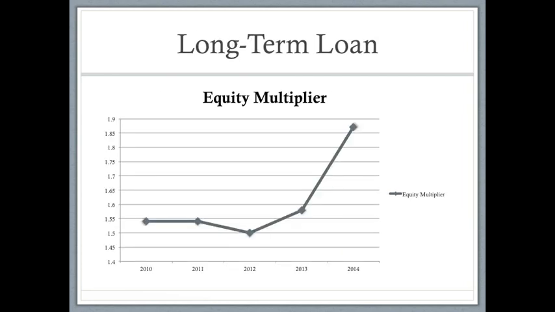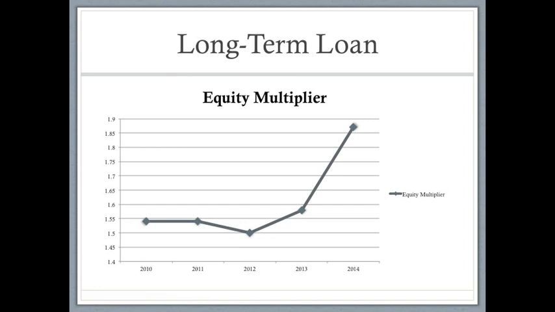Long-term ratios are intended to show firms' long-run ability to meet their obligations. For Apple, I looked at the financial leverage ratio called equity multiplier. The equity multiplier measures the amount of a firm's assets that are financed by its shareholders by comparing total assets with total shareholders' equity. A high equity multiplier indicates that a larger portion of asset financing is done through debt. Low multiplier ratios are more favorable because companies with lower ratios are less dependent on debt financing.